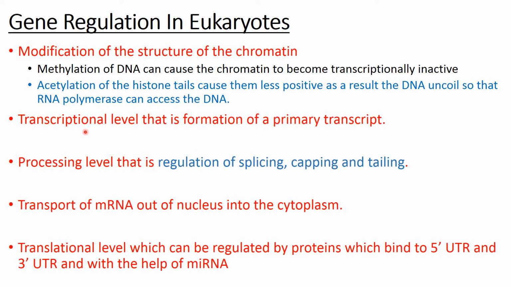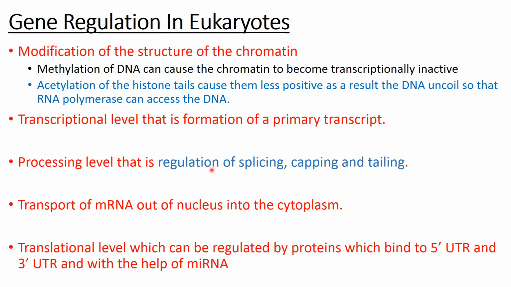Then when transcription occurs and a primary transcript of RNA is formed, that will be the processing level. Here is the third level where gene regulation can occur, because in the processing level you have capping and tailing, and you have regulation of splicing, that is alternative splicing as we recall, depending upon which exons are spliced back or joined back to form a functional mRNA.